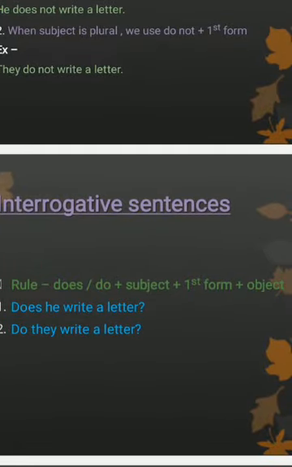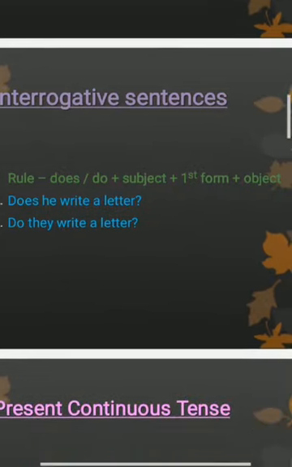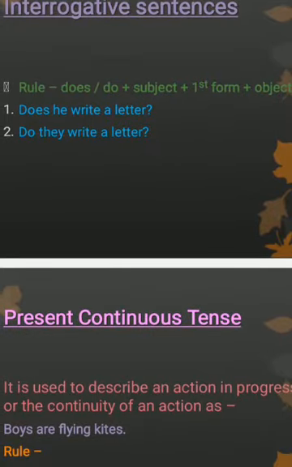In the interrogative sentences, the rule is does or do plus subject plus first form of verb plus object. Does he write a letter? And second example is do they write a letter? The does is used with the singular subjects and do is used with the plural subjects. And always we use first form of verb in this tense.